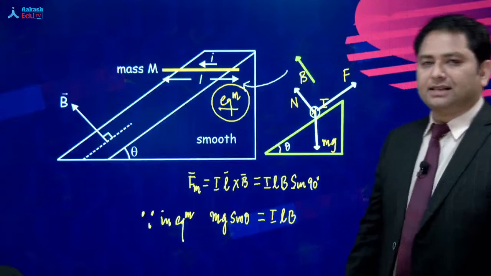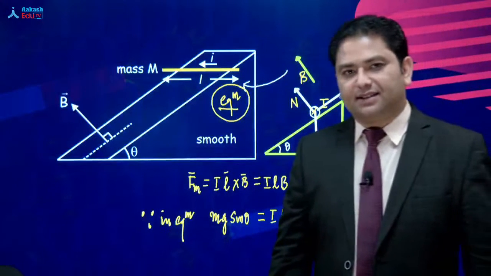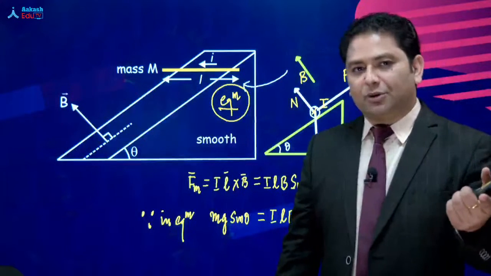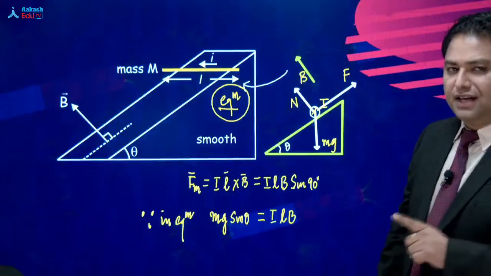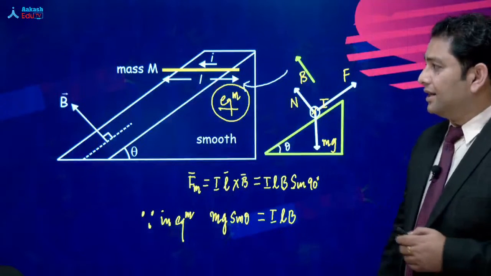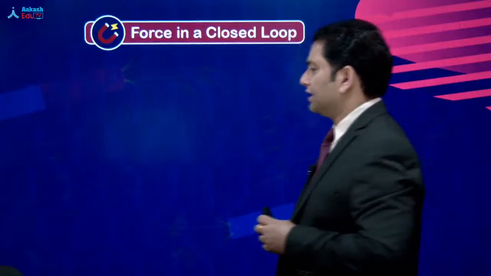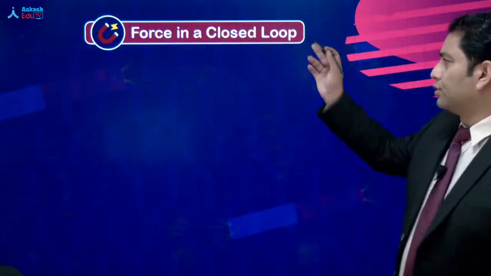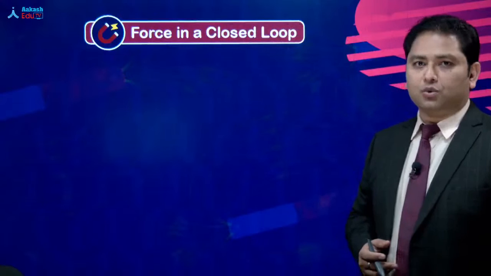So up until now, we have discussed the computation of force in a current carrying wire, और जो magnetic field है, we have taken it as uniform. एक बहुत खास condition आता है in case of magnetic force, and that is a force in a closed loop.